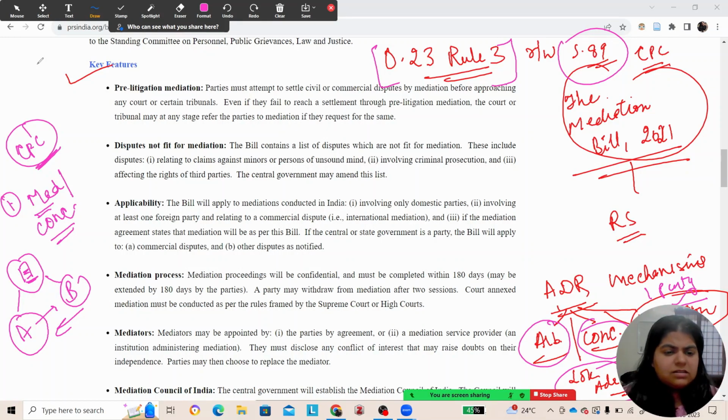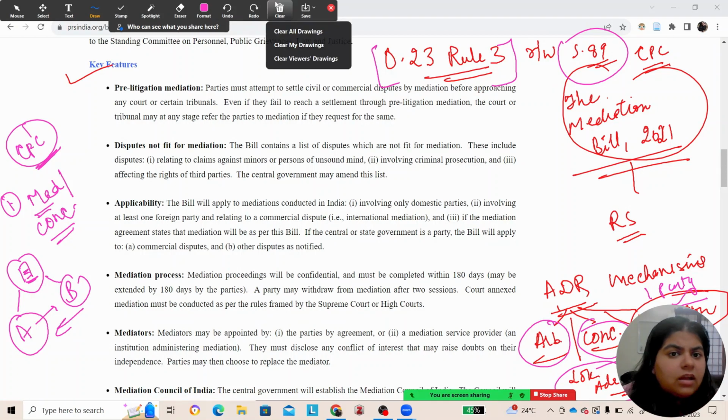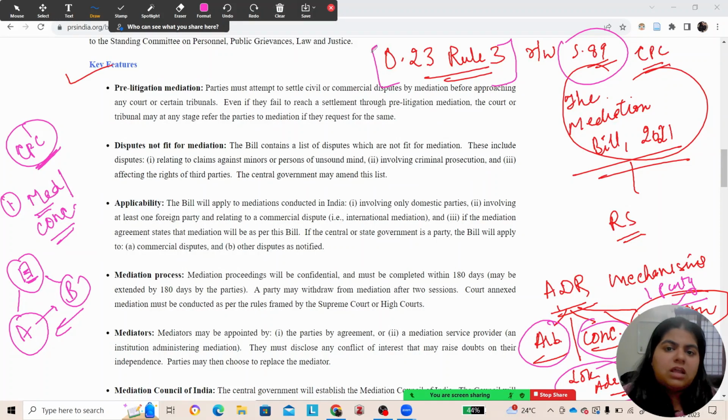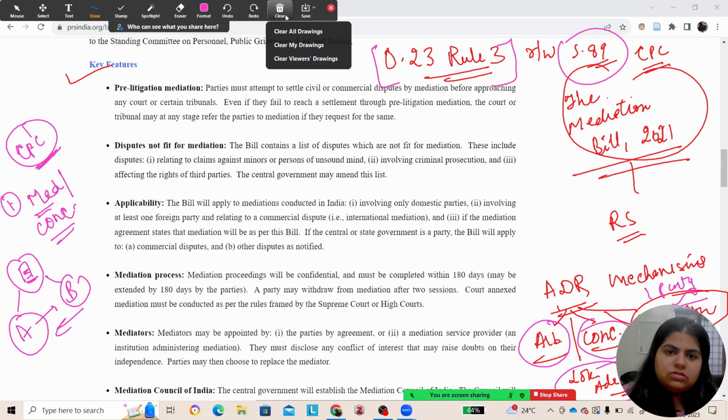If both the parties are so resistant that they are not ready to agree on any terms, then in that case the mediation fails. So this is the background of how mediation was working till date in our country. Now we are going to look at the features that this Mediation Bill 2021 has proposed, which has been passed by Rajya Sabha in the recent monsoon session.